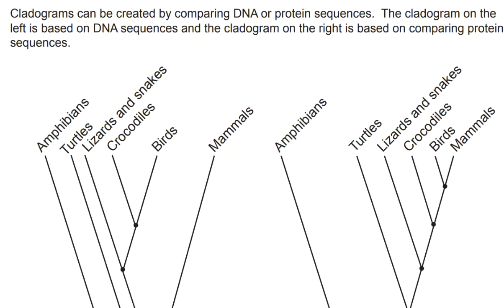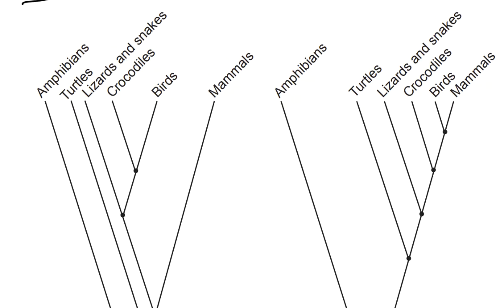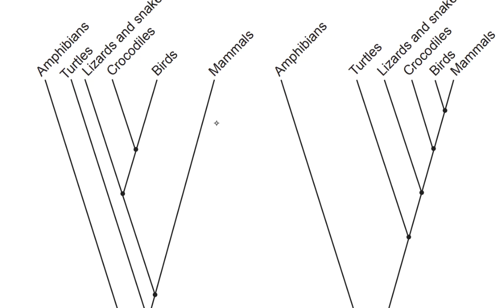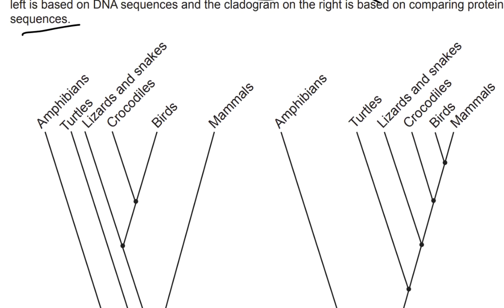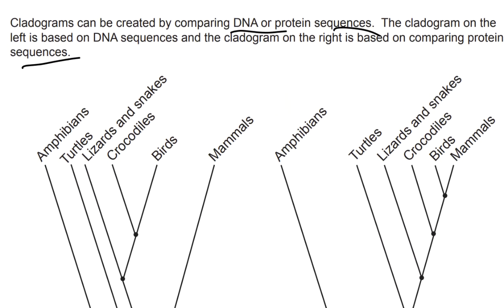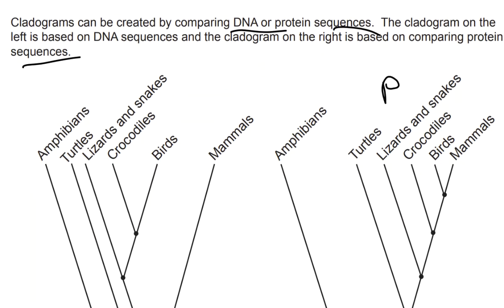Cladograms can be created by comparing DNA or protein sequences. The cladogram on the left is based on DNA sequences, and the cladogram on the right is based on comparing protein sequences. Okay, so we see there are quite the same relationships. So we have the same order, but some of the closeness in the cladograms is different. So the amphibians are further than the turtles in the protein. I believe this is the protein, this is protein, and this is the DNA.